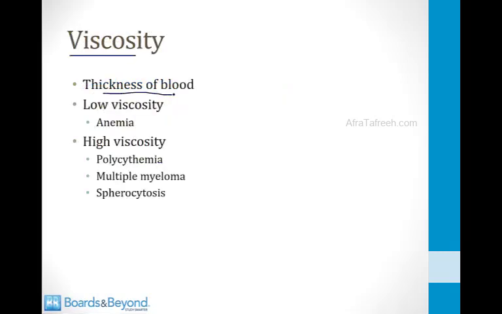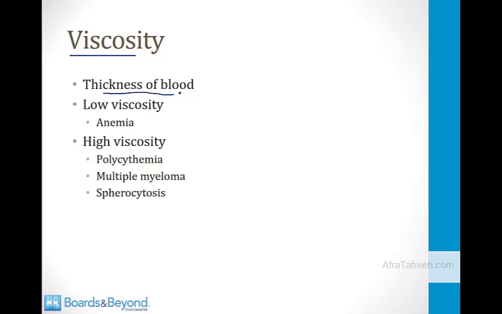Viscosity is the thickness of blood. Think about the difference between water and maple syrup. Water has relatively low viscosity and therefore it flows easily through a vessel with low resistance to flow. Maple syrup, on the other hand, is thick and sticky and therefore it has more viscosity and greater difficulty flowing through a blood vessel. There will be more resistance to flow when pushing something like maple syrup through a blood vessel.